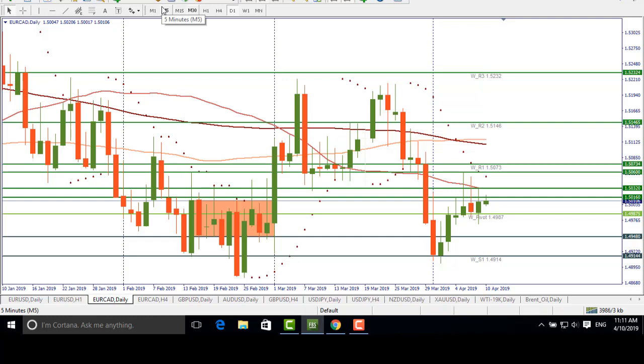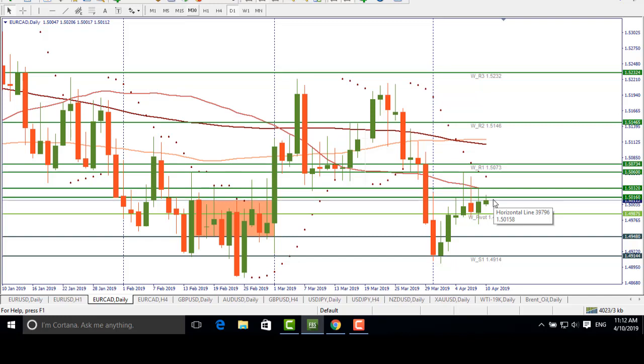Yesterday we discussed this pair, and we said that this signal of the reversal should be confirmed. The signal could be confirmed only if pair closed below the weekly pivot at 149.87. However, it did not happen, and as a result this signal was fake. Up to now the pair has been rising. However, the further direction will depend on the ECB meeting.